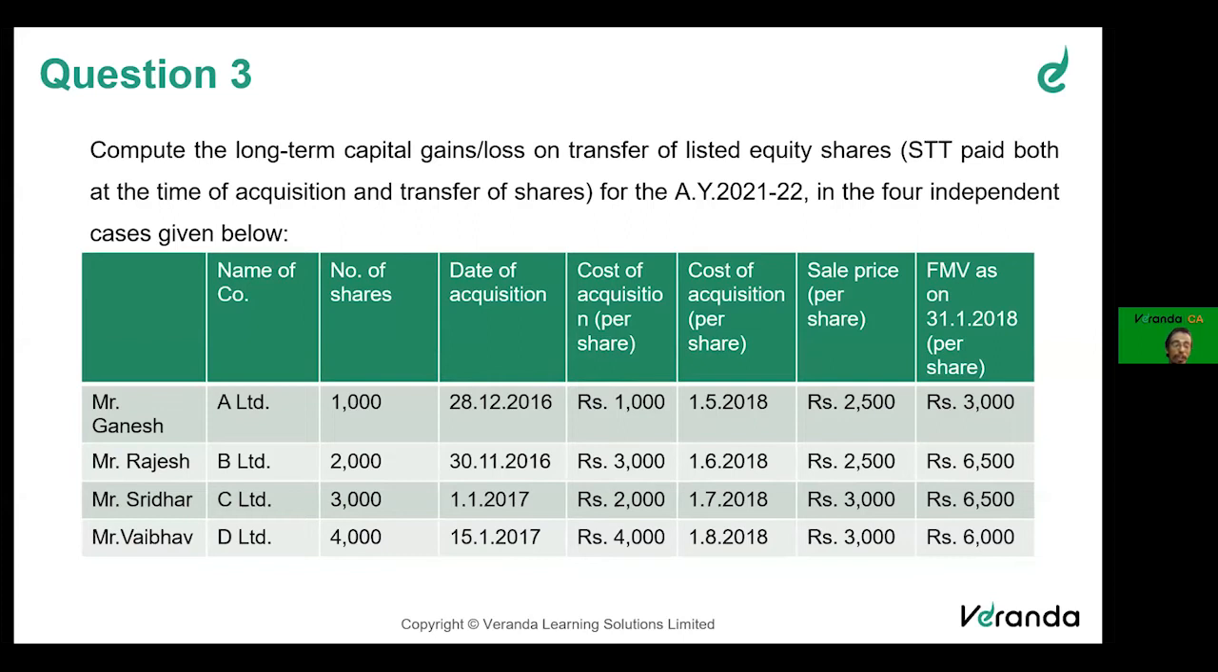It says, compute the long-term capital gain, or in case you have got a loss, we will compute the loss on transfer of listed securities where STT has been paid both at the time of purchase as well as at the time of transfer. That is the time of acquisition as well as the time of transfer, in 4 independent cases. So we have the name of the company, the number of shares, the date of acquisition, and the price per share. This is all per share, so it has to be multiplied by 1000. After we have finished this, we have to multiply by 1000.